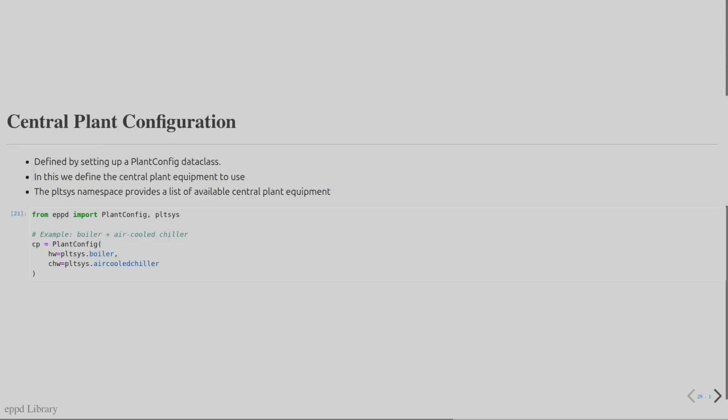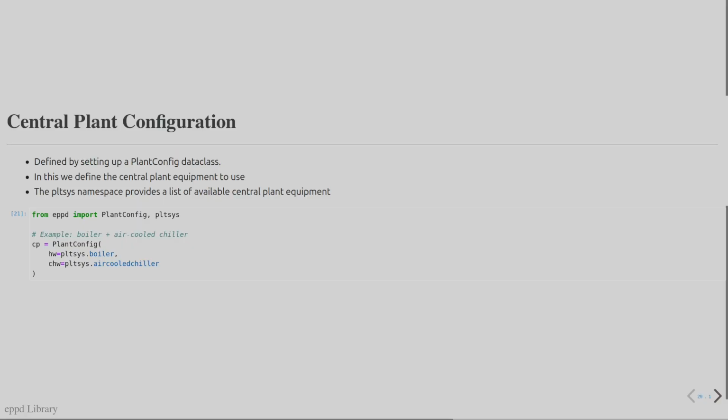Systems needing a central plant require setting up a plant config data class. This creates a definition of central plant equipment for the loop. The PlantSys namespace provides a list of available central plant equipment. Code editors can list the available equipment in this namespace.